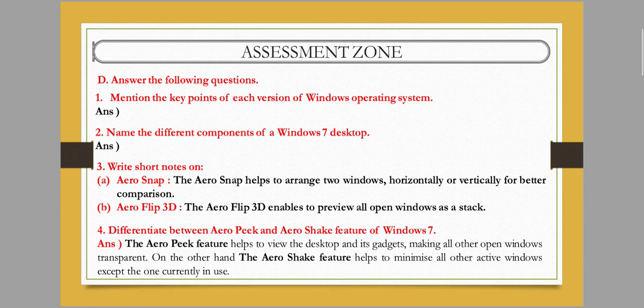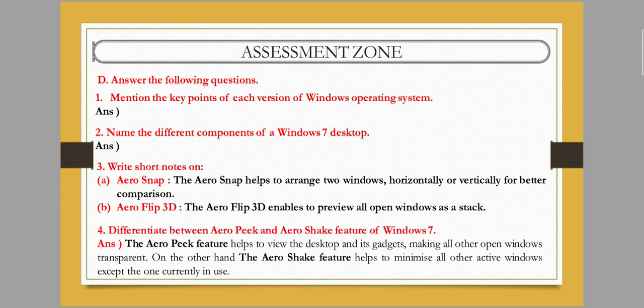Next is write a short note about Aero Snap and Aero 3D. Here you can see the answer is given. Next is the differences between. I have already discussed these topics. All the features and components of Windows 7. Write a short note about Aero Snap, Aero 3D Flip, the difference between Aero Peek and Aero Shake, and features of Windows 7.